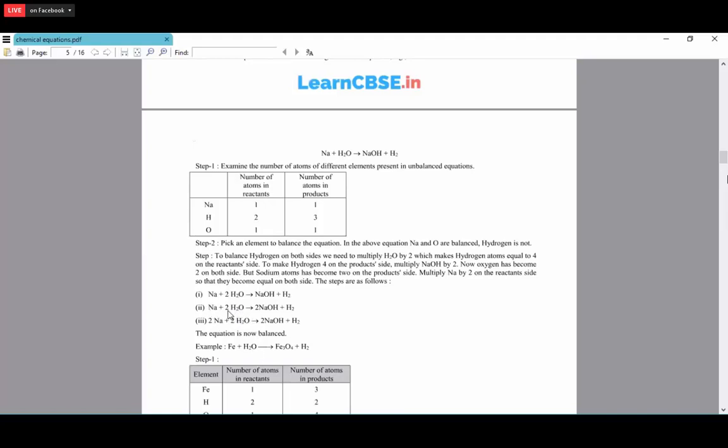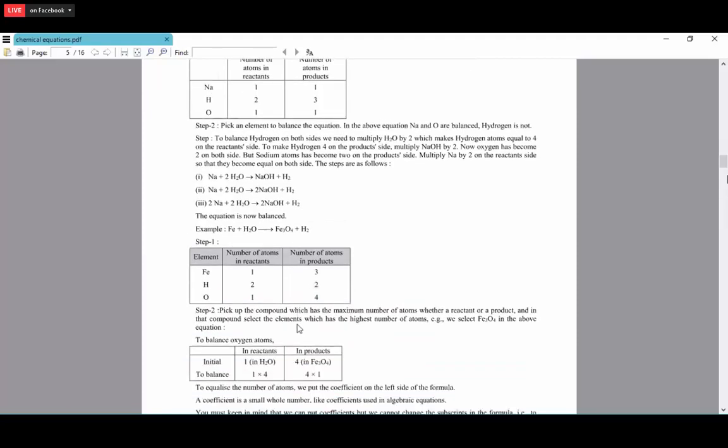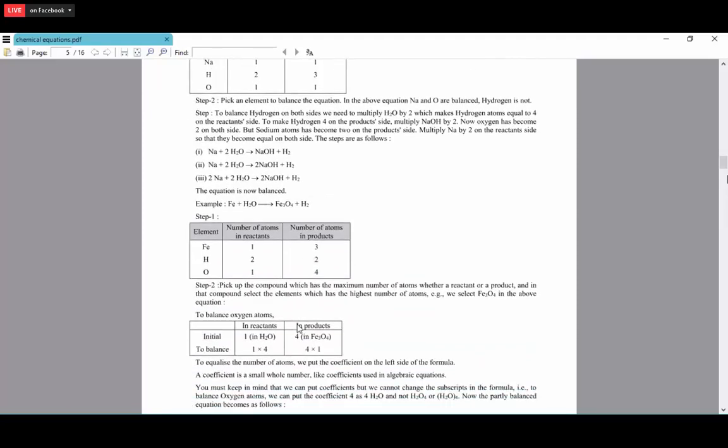Here 4 hydrogen atoms in 2 H2O, and here also 2 plus 2, 4. Now the hydrogen atom is balanced, and oxygen is 2 here and also 2 here. So oxygen is balanced. Then we have to check the sodium. Here it is 1 and here it is 2. So now we balance the sodium by placing the 2 in front of the sodium. So now 2Na plus H2O gives 2NaOH plus H2. Like this, we need to balance the equation.